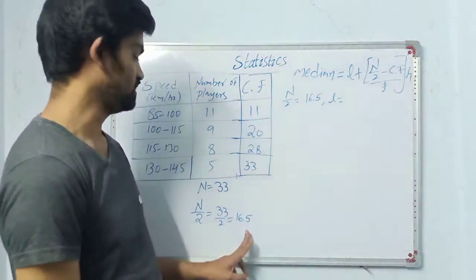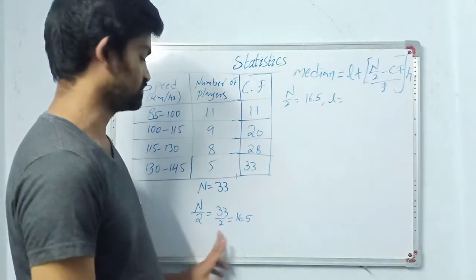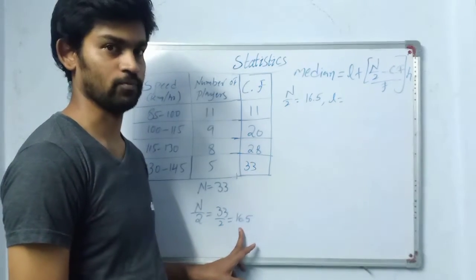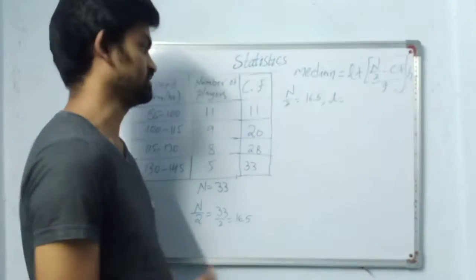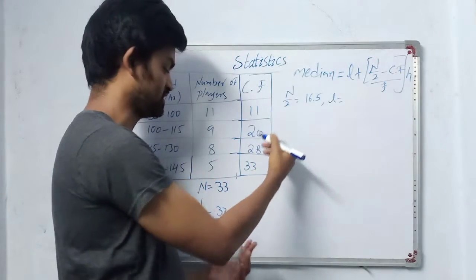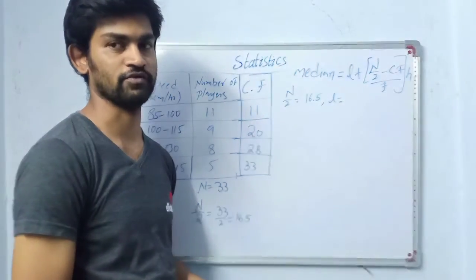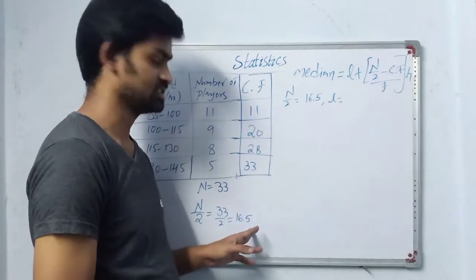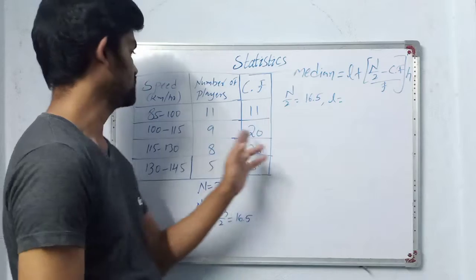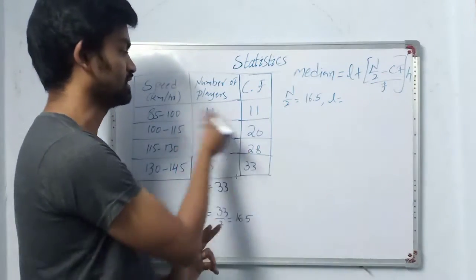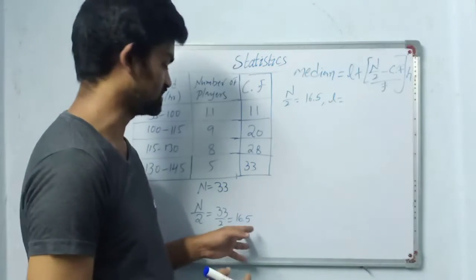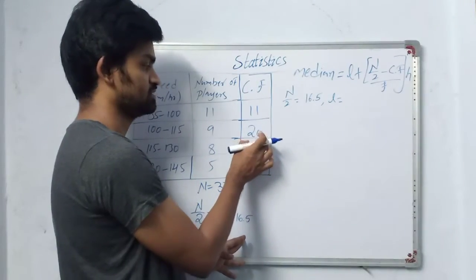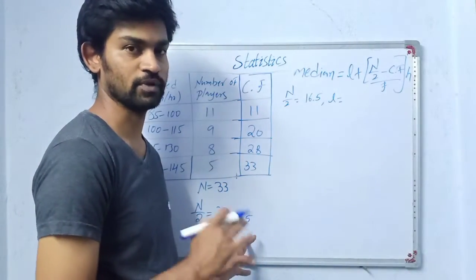Before writing L, we have to find where this class comes, that is, first the median class. My n by 2 is 16.5. Where does it come? 11 is not near 16.5; 11 is lesser than 16.5. So we see the next observation: 20, yes, 20 is greater than 16.5. So our median class is 100 to 115. If n by 2 were 26 or 27, then it would come in the next class because it is above 20. You got my point, I think.